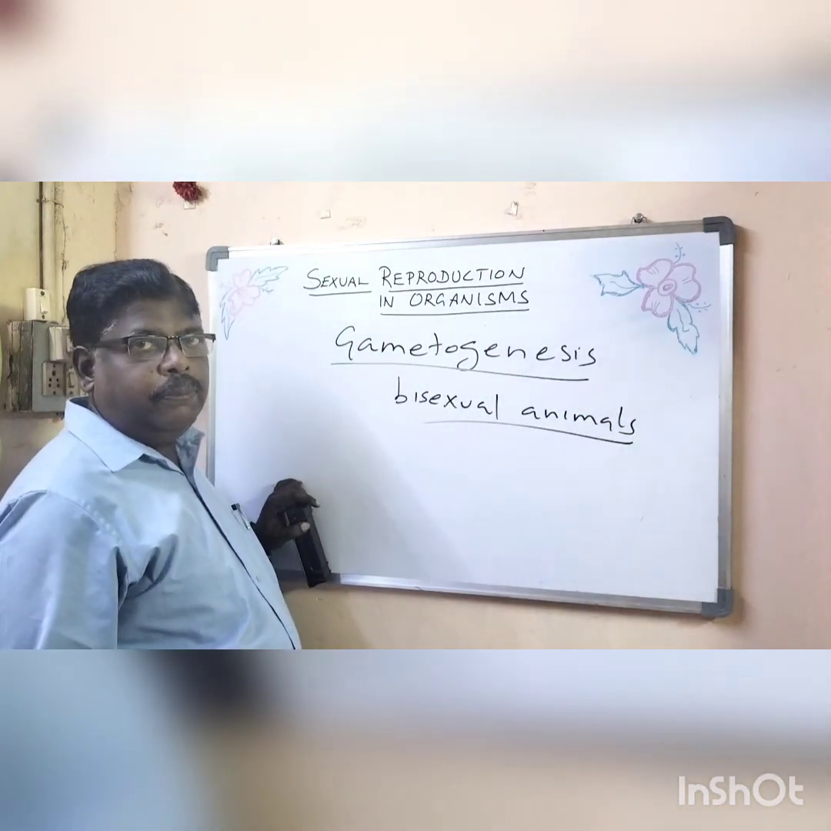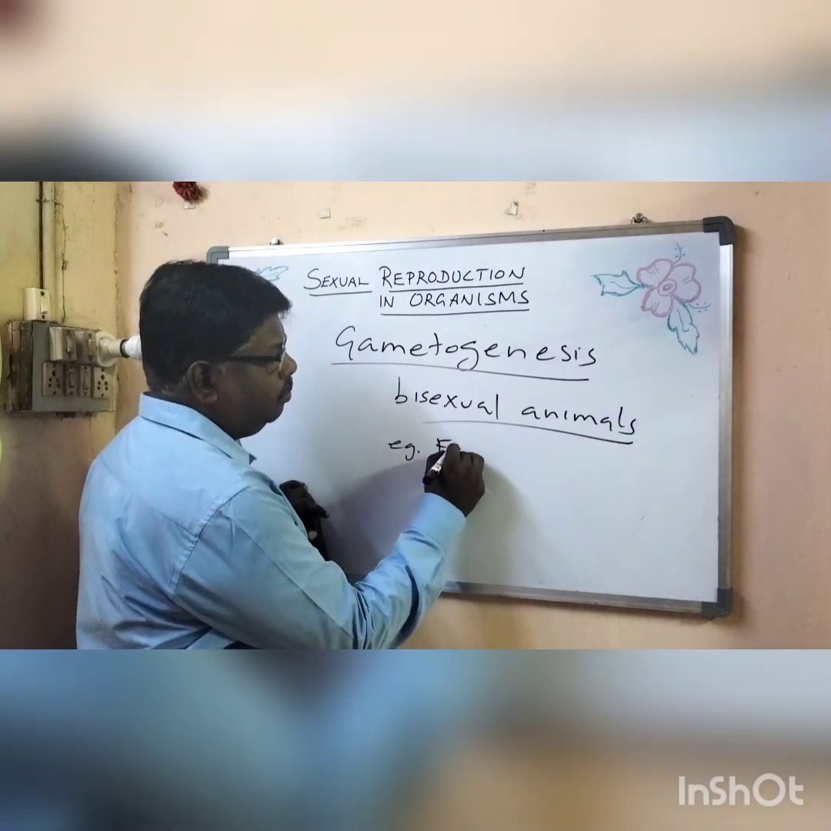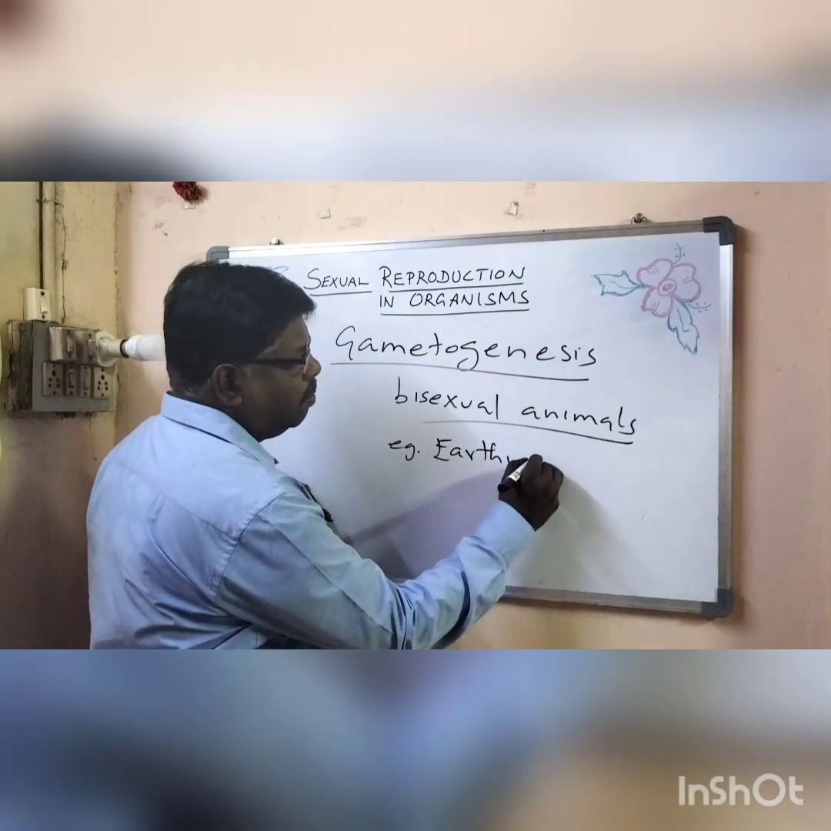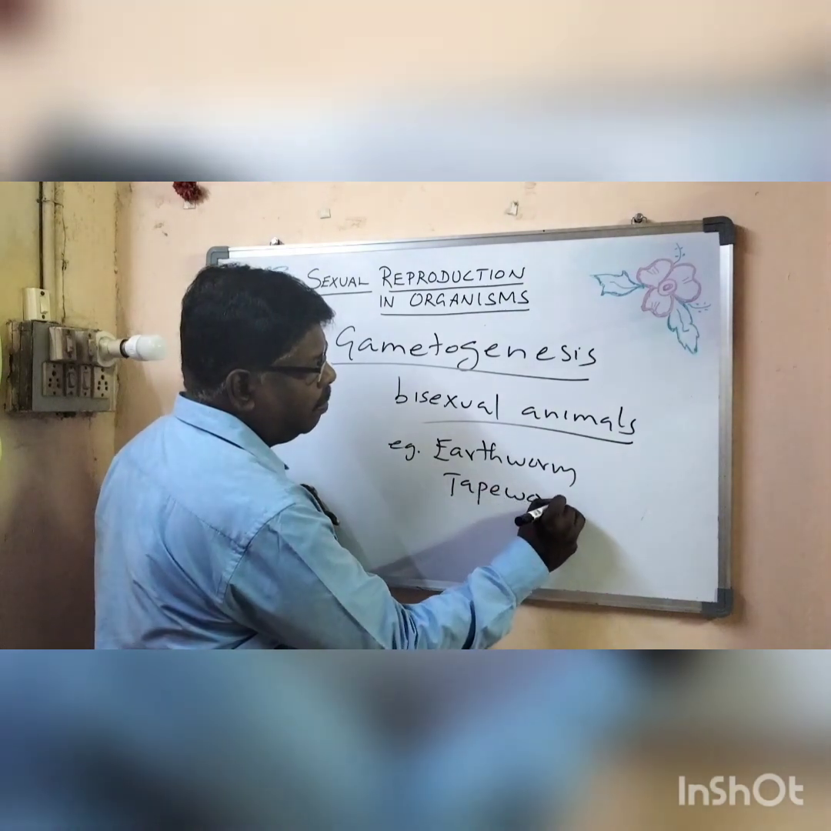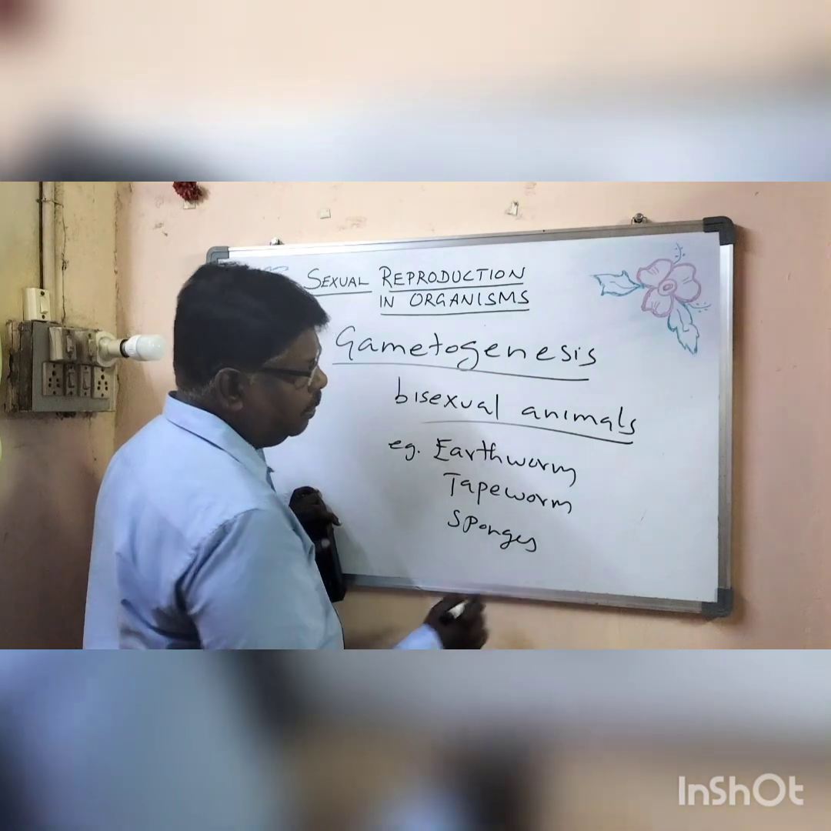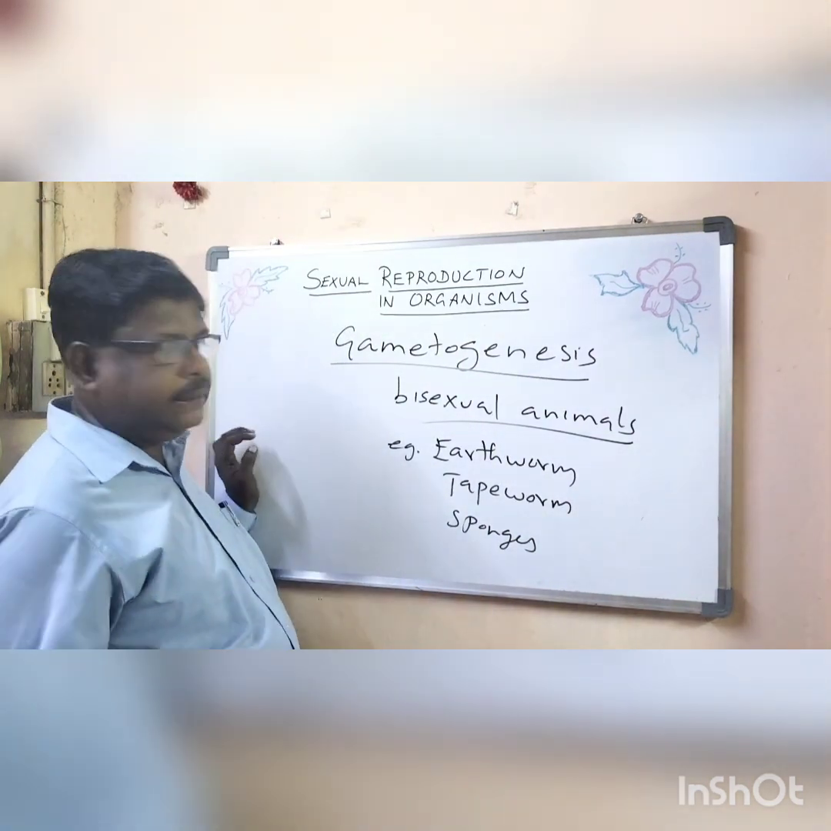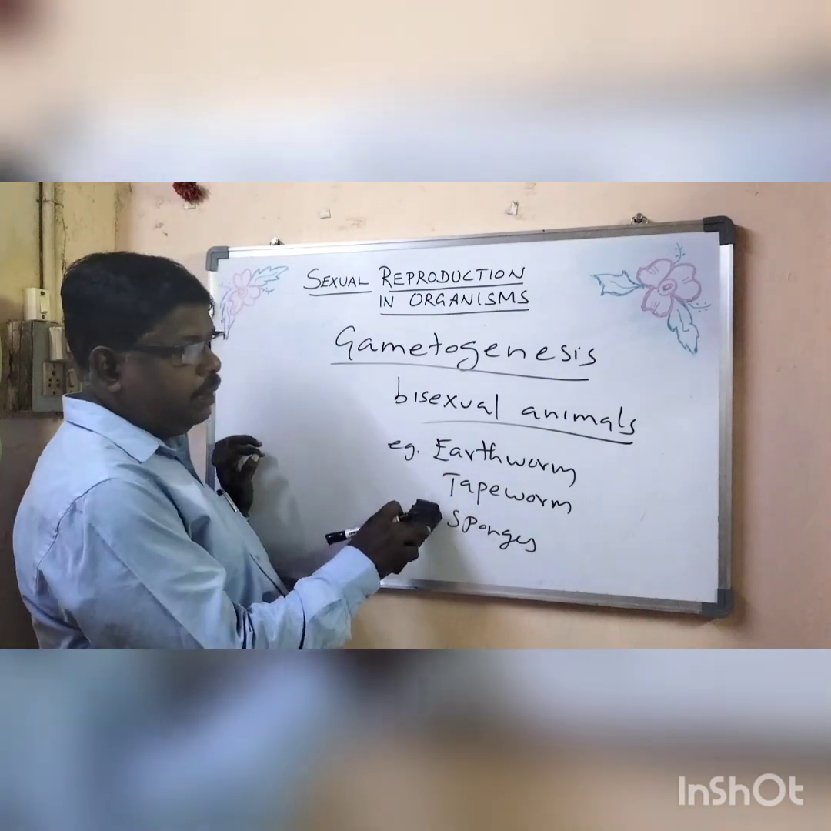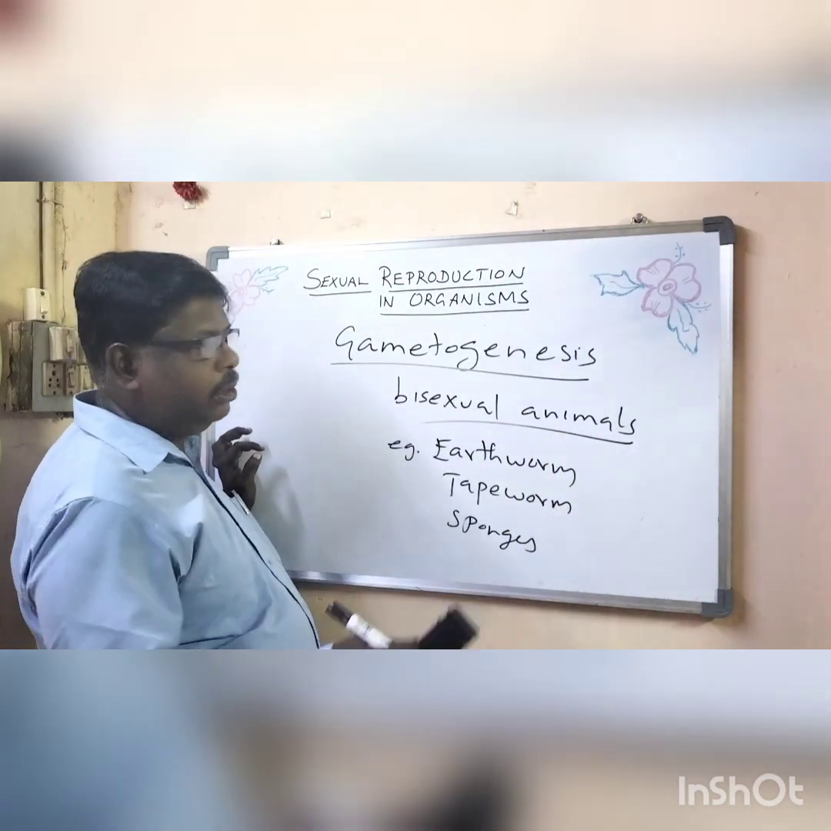Where male and female reproductive organs are present in the same organism. Example, earthworm, tapeworm, sponges. In all these cases, both the sex organs are present in the same organism.